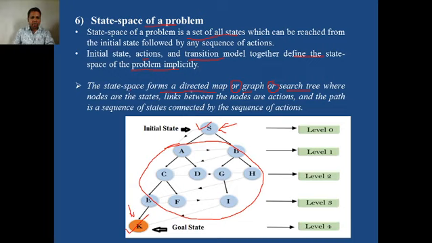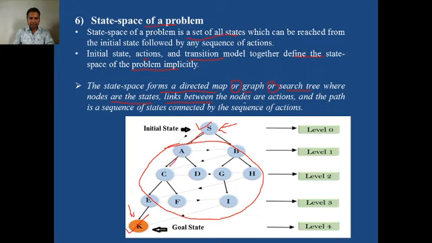The state space forms a directed map or graph or search tree where nodes are the states. So this is one node, S is one node, A node, B node, all these are the possible states while moving from the initial state to the goal state. And links between the states: this black line is a link.